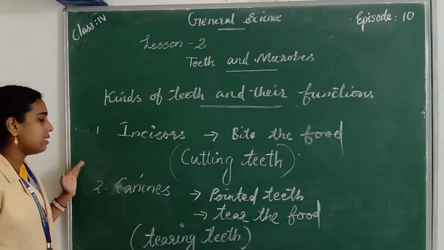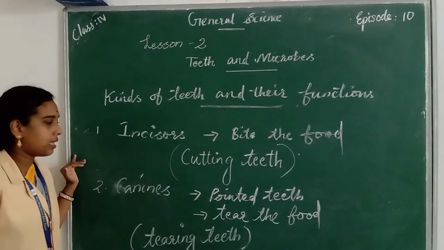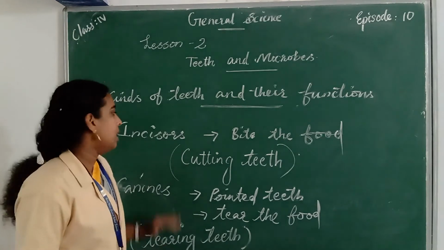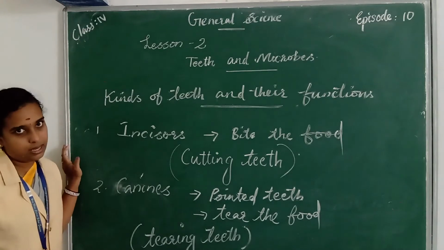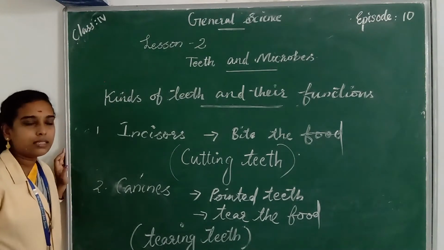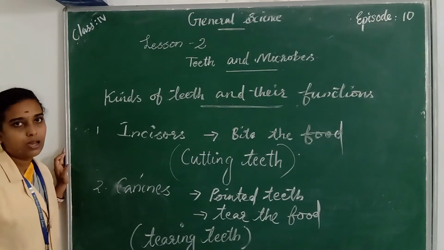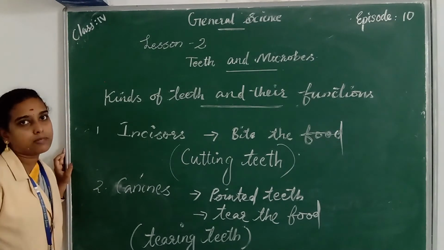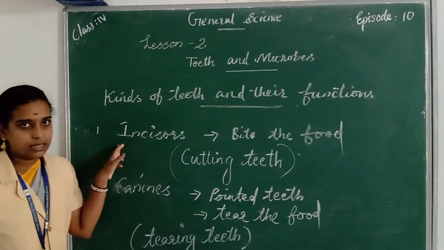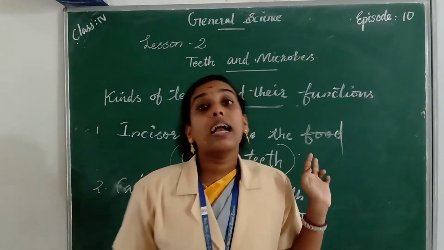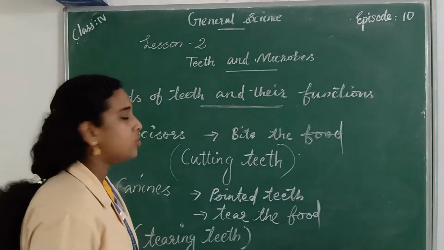First one is incisors and second one is canines. Incisors are known as cutting teeth and canines are known as tearing teeth. Incisors are called cutting teeth because they help to cut the food items that we eat. Canines are called tearing teeth because they are pointed teeth and are used to tear the food items. So these are the first two kinds of teeth.